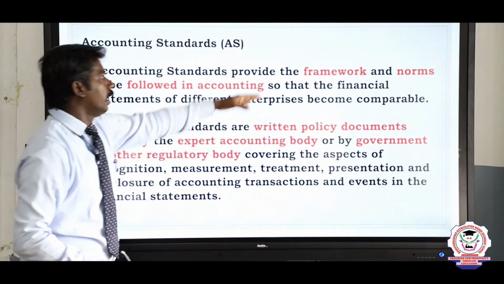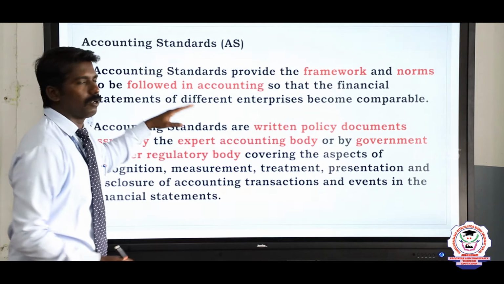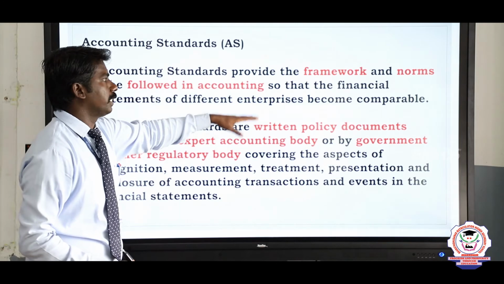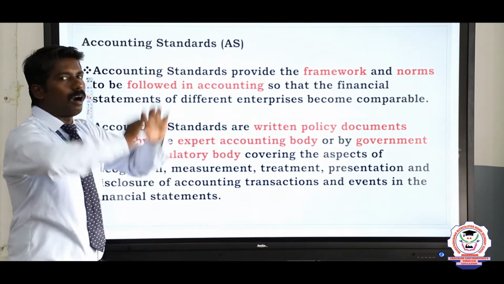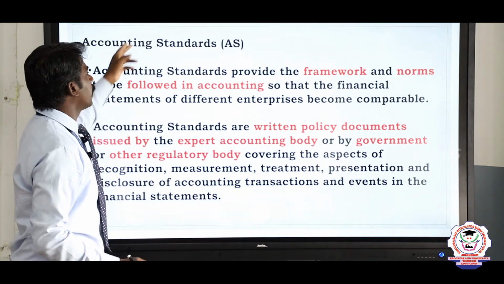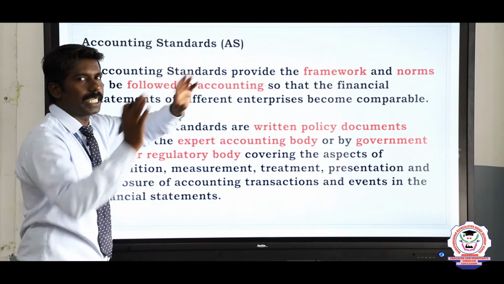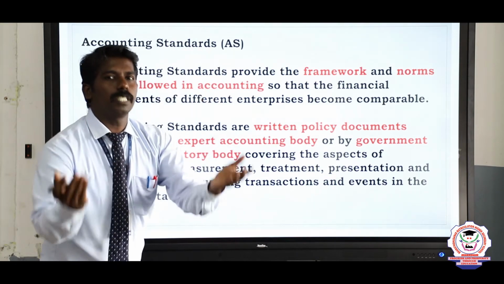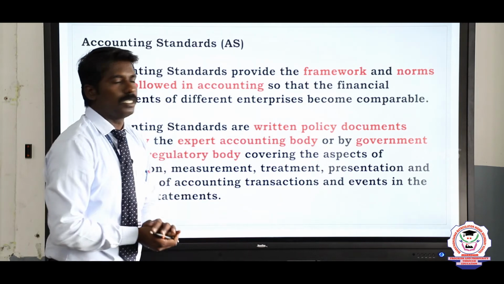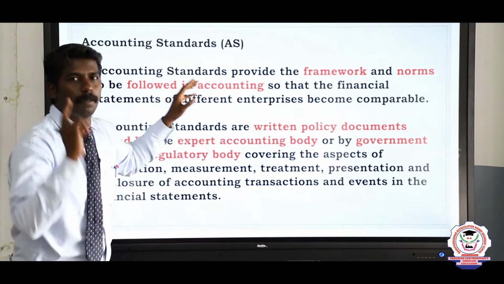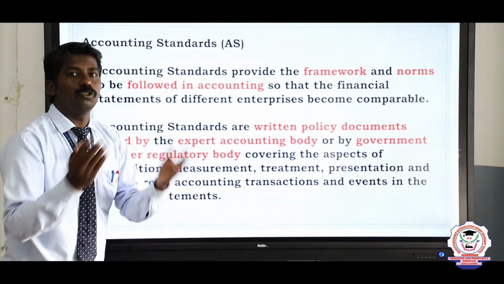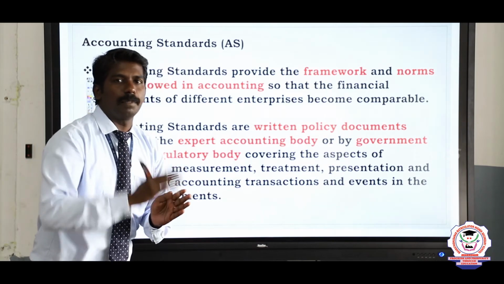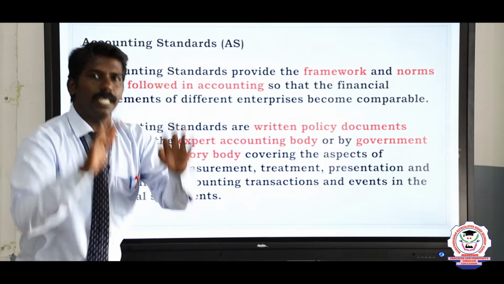Accounting standards provide the frameworks and norms that should be followed in accounting, so that the financial information of different enterprises can be comparable. So all the organizations follow a standard accounting, that means accounting standard, a worldwide acceptable standard. The accounting standards provide basic norms or rules and regulations which should be followed in the books of accounts. When all the organizations follow the same accounting standards, it is useful for comparing the performance of one company with another company, or one year's performance with many years' performance of the same company.